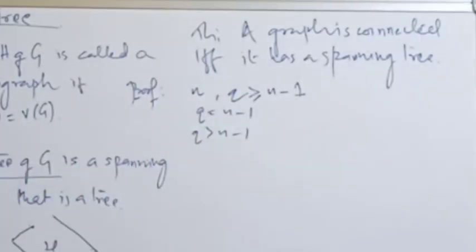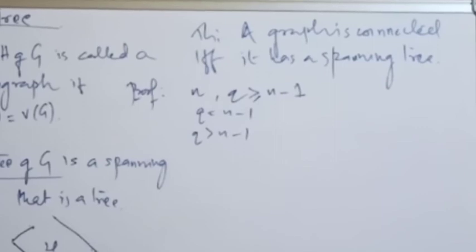So number of edges is equal to n minus 1. If the number of edges is n minus 1, then again by some theorem, G is a tree. In the previous theorem we have done that the three statements are equivalent. From there also we can say that this graph is a tree.